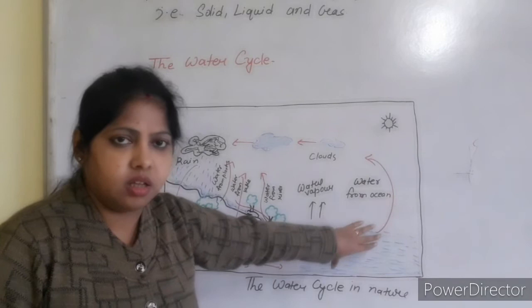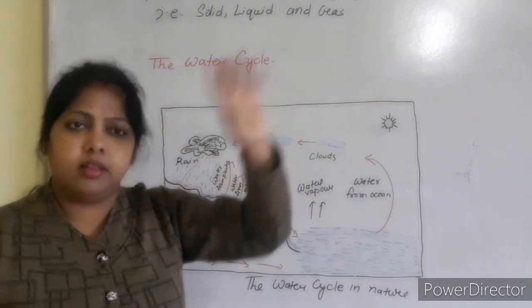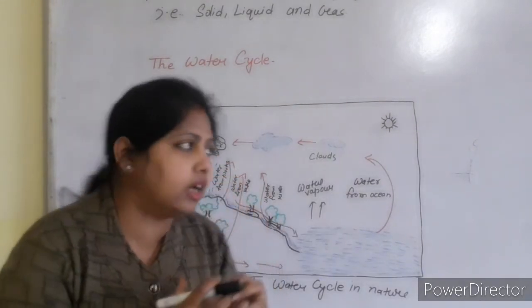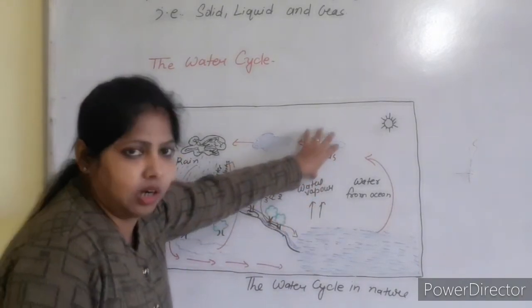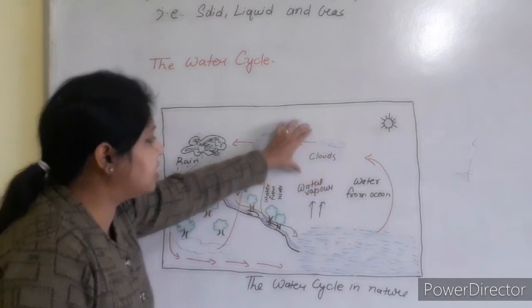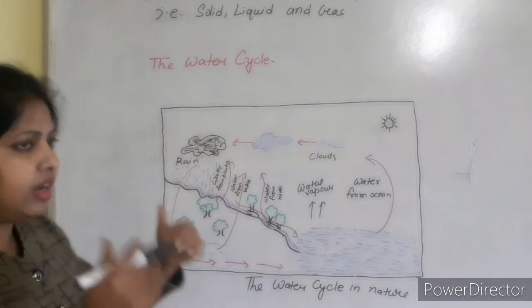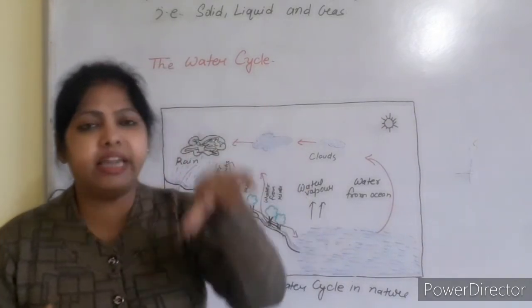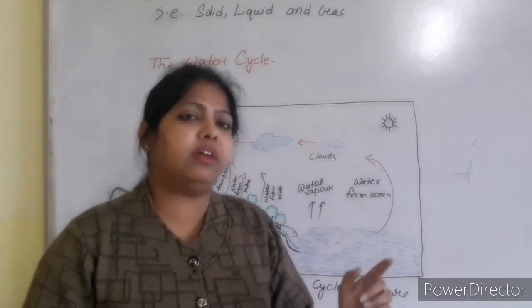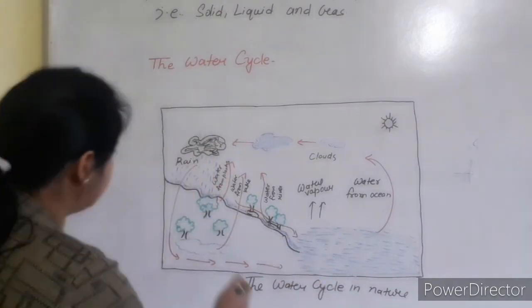When water heats up, the water vapor rises up, and after cooling, that water vapor again turns into small water droplets. And when these water droplets come closer, it makes a cloud. See, I have just drawn here. This is the cloud. And when clouds are too heavy, it can't resist and it falls down as rain. And when it falls down as rain, what will happen? Some water seeps into the underground, like I have shown in the diagram.